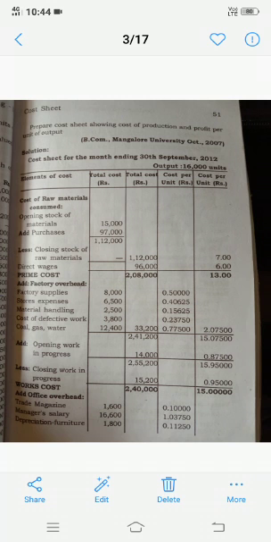This is the formula. So units produced is equal to sales, 15,000 units, plus closing stock, 1,000 units, so this is given, equal to 16,000 units. So finally the output is 16,000 units.